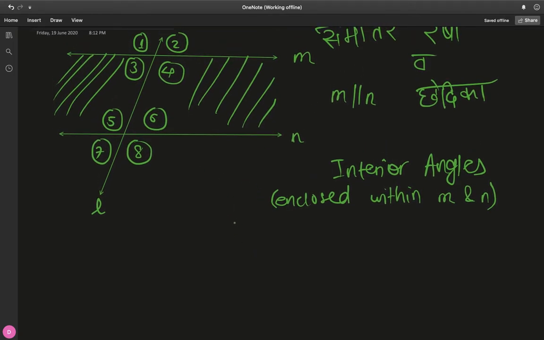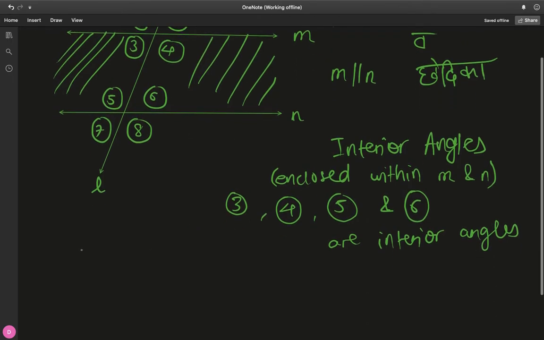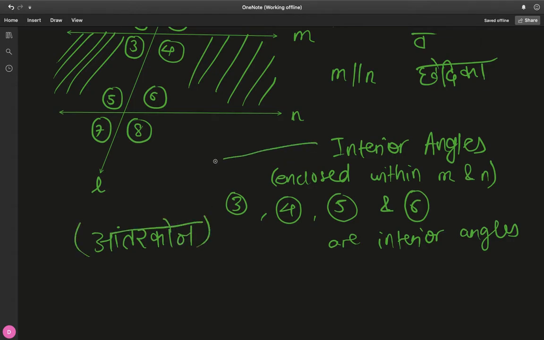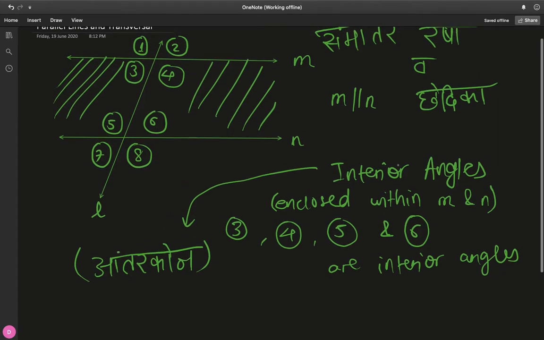So if you look closely, angle 3, angle 4, angle 5 and angle 6 all are interior angles simply because they are enclosed within this area. And if you want a vernacular translation of this, interior angles are antarkon. So interior angles is way simpler compared to corresponding angles. So it will be great to know this.